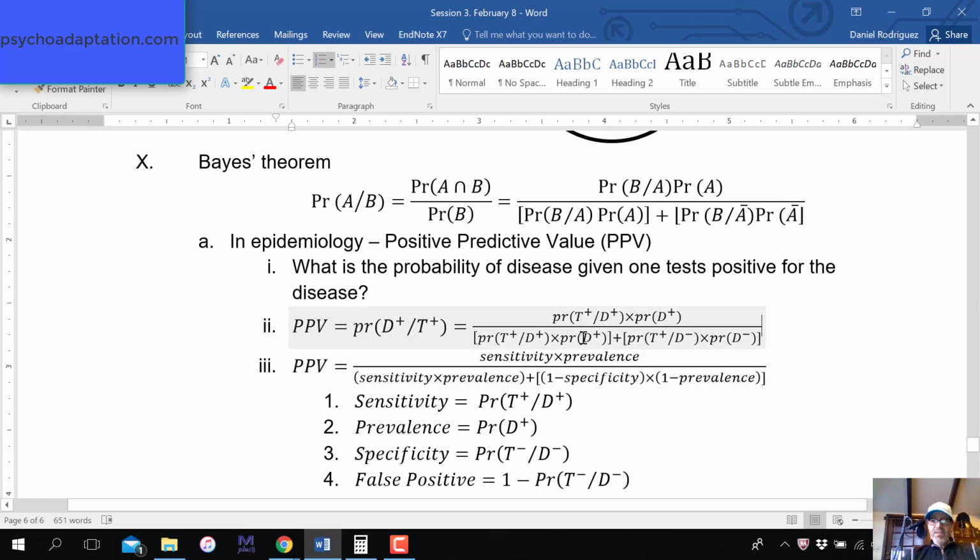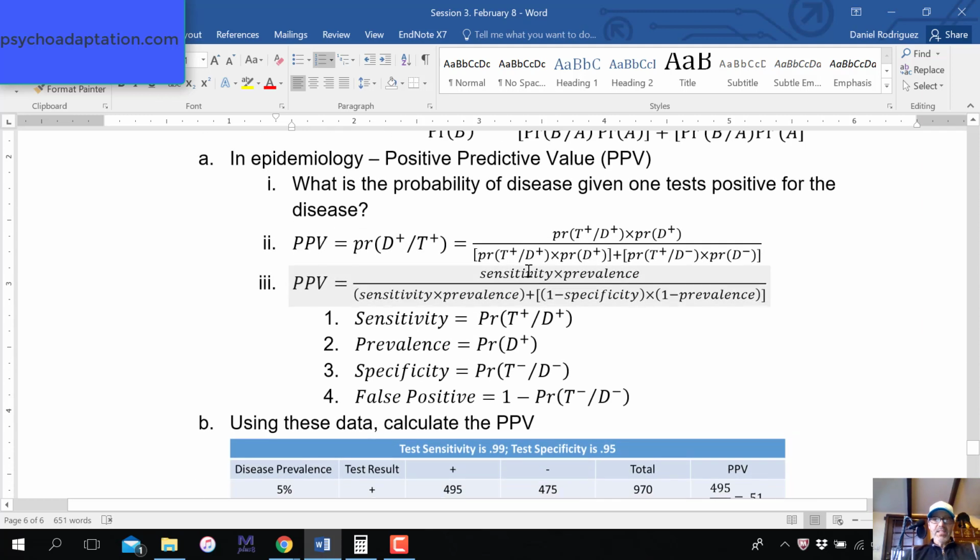The probability of disease positive is what we call the prevalence of the disease. So 1 minus the prevalence would be here, and we'll see that this piece right here, the probability of testing positive given one is disease negative, is what's called a false positive. We translate that to sensitivity. Sensitivity of a test is the probability of testing positive given one is disease positive. It's not the same. See how PPV is different, or just the opposite of one another.